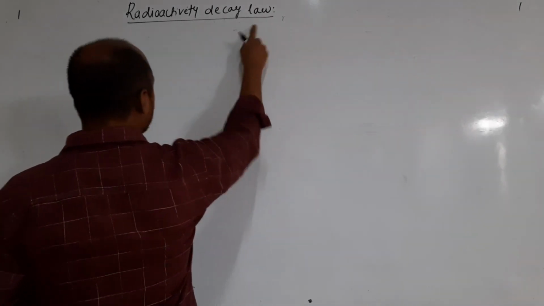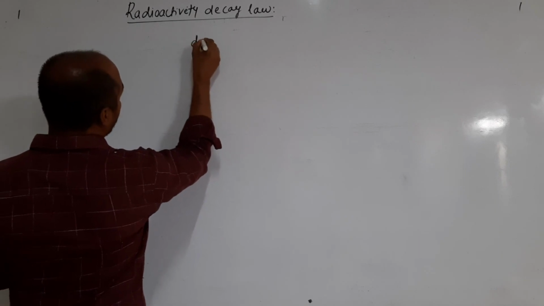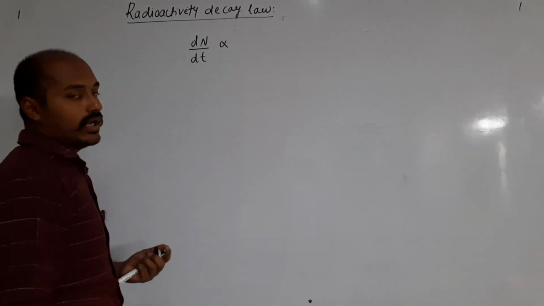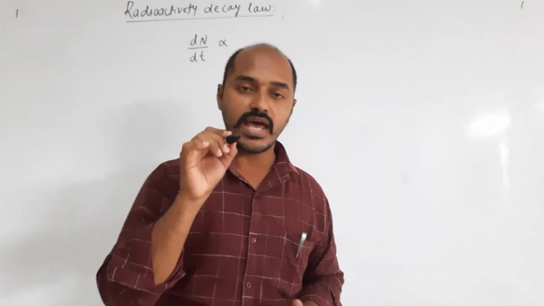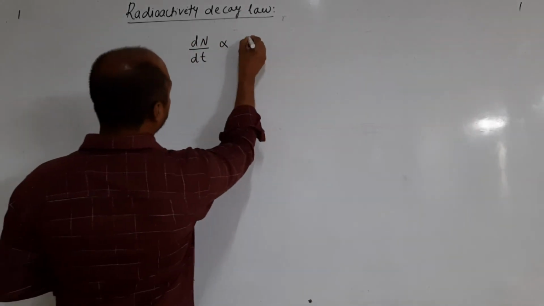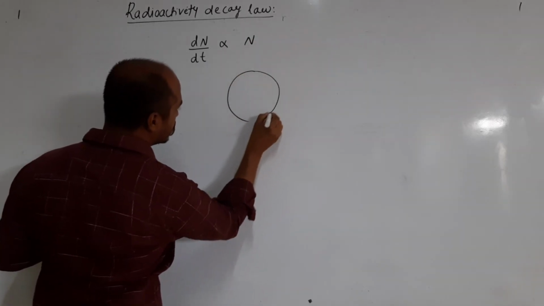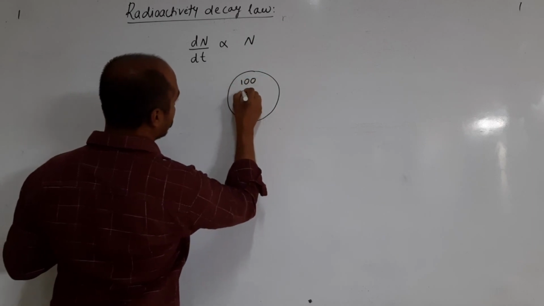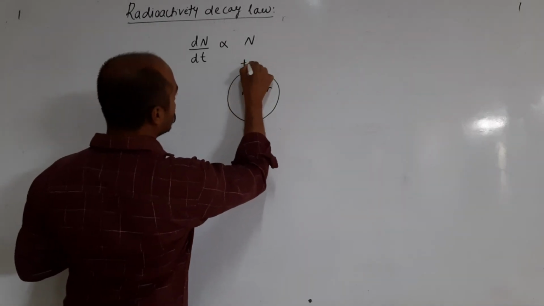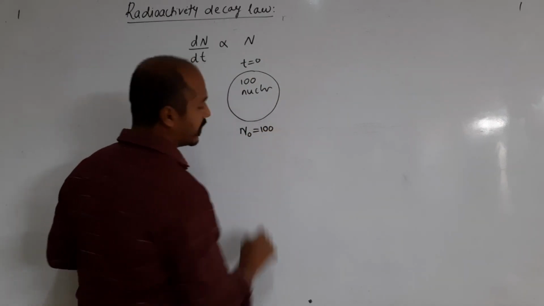So its statement is: the rate of disintegration, or you can say the rate of radioactivity, is proportional to the number of active nuclei left in the sample, that is N. Suppose I take a sample which consists of 100 nuclei initially at time t equal to 0. Initially I take N naught equal to 100.